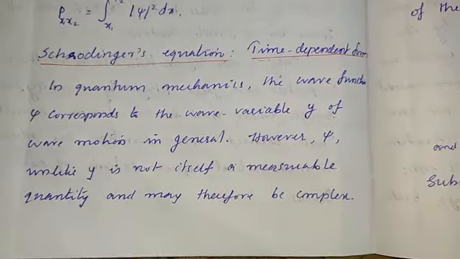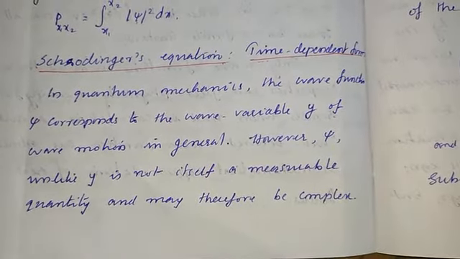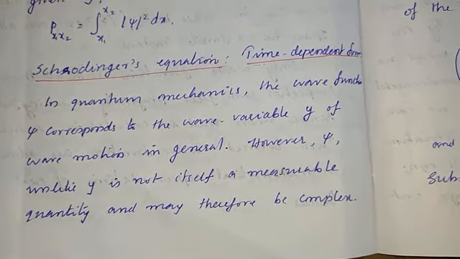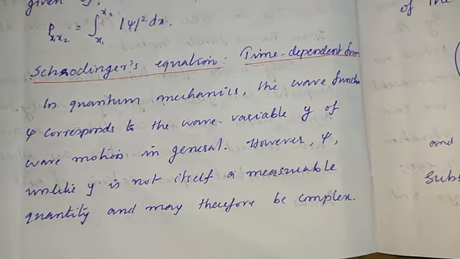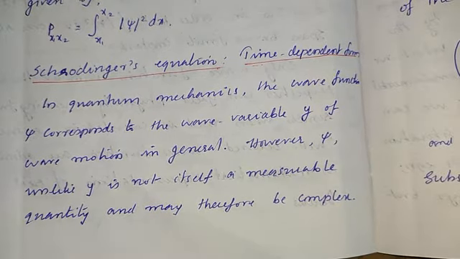Now we'll discuss the Schrodinger equation. Schrodinger's equation has two forms. One is the time dependent form and another one is the time independent form, otherwise known as the steady state form. So first we will discuss Schrodinger's equation, the time dependent form.